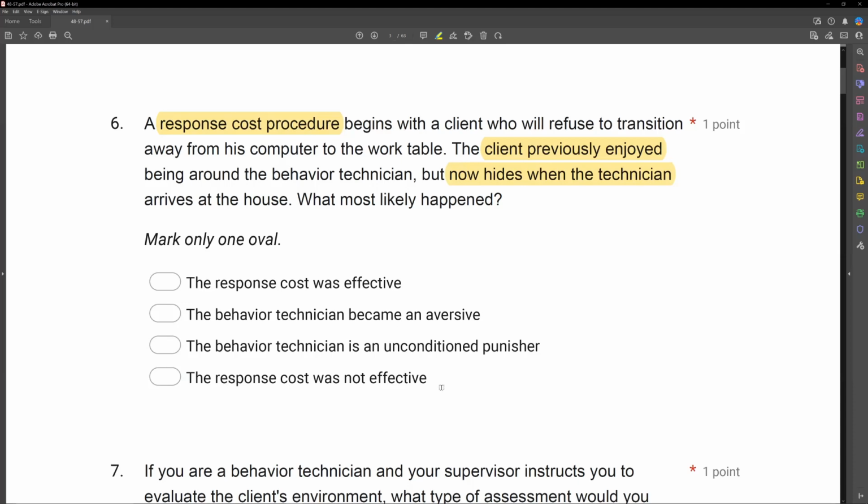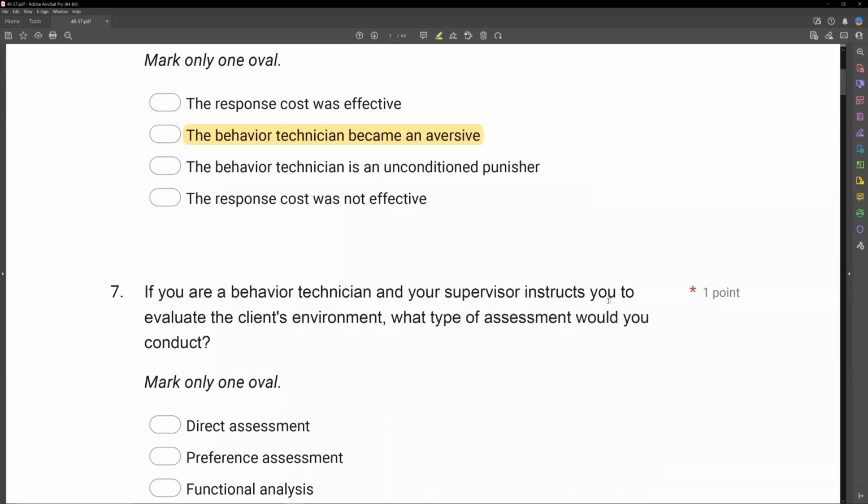And then D, the response cost was not effective. Again, there's no way to know. We can't tell that. What we do know is previously the client enjoyed them. Now they hide once the punishment procedure began. So what happened most likely was the behavior technician became aversive.